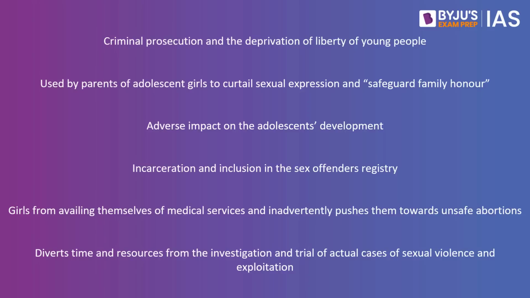What exactly happens? Whenever a POCSO case is imposed on a person, he has to go through the criminal prosecution, and ultimately that person's liberty is snatched away or taken away. He'll be thrown behind bars, or he'll be put in the protection home. He'll not be able to live a normal life, and during this particular period he goes through a lot of trauma and he ends up with the criminal prosecution.